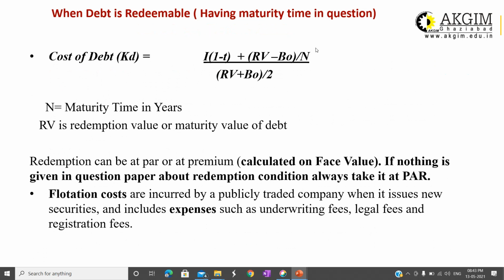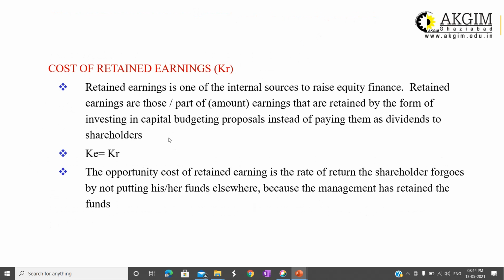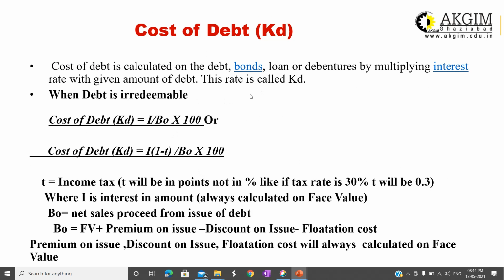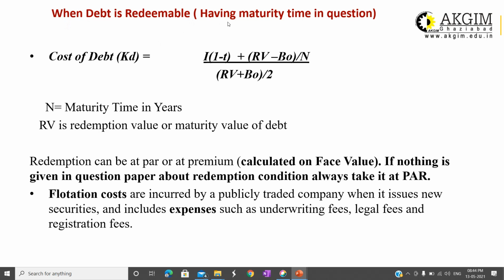Okay. Again, we have a slide. It is related to calculation of KD, if it is redeemable. Redeemable means it has maturity value. In the previous slide, we saw the calculation of KD if it is irredeemable, and here we can see if it is redeemable. Redeemable means the fixed maturity time is given in the question. Then how will it be calculated? It can be calculated by using this formula: I(1 minus T) plus (RV minus B naught) divided by N, total divided by (RV plus B naught) divided by 2. You can use this formula.